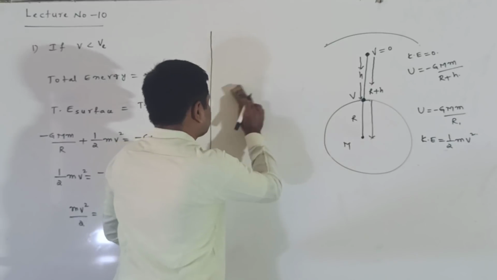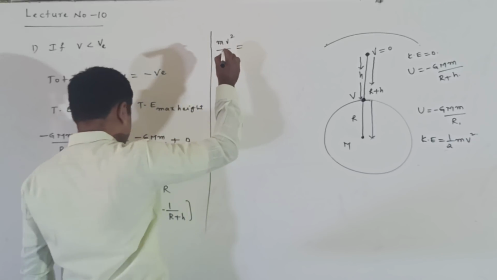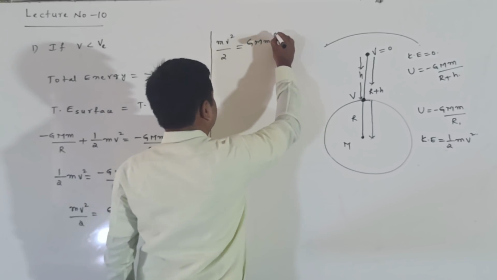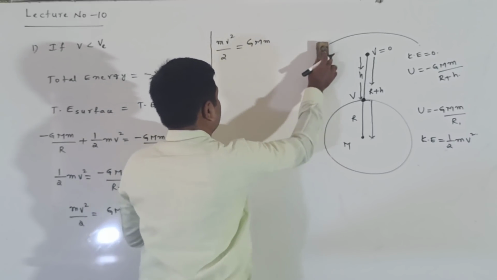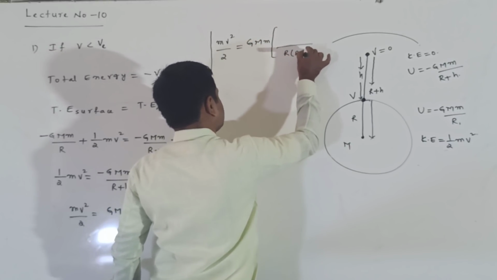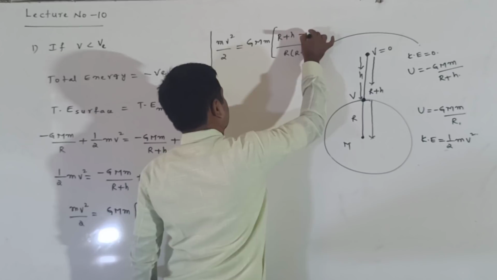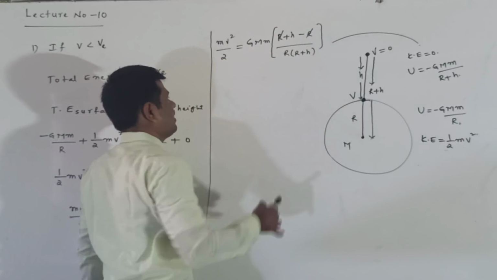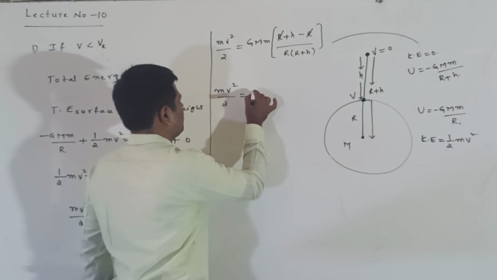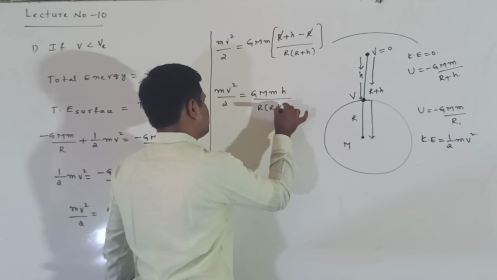Next, mv square by 2 is equal to GMm into the LCM, which is R into R plus h, with numerator R plus h minus R. When making the LCM, R gets cancelled, so mv square by 2 is equal to GMm into h by R into R plus h.